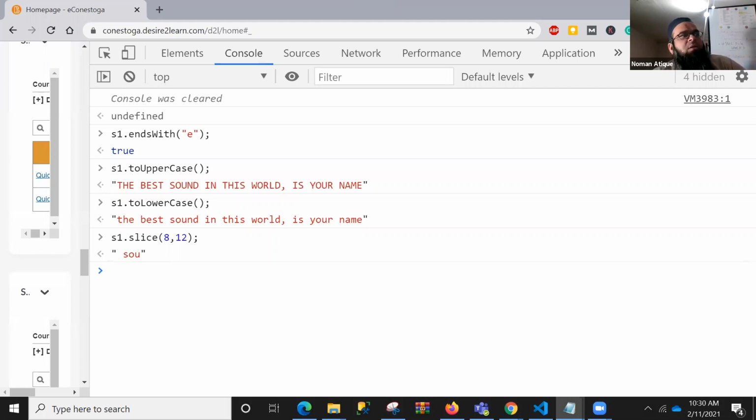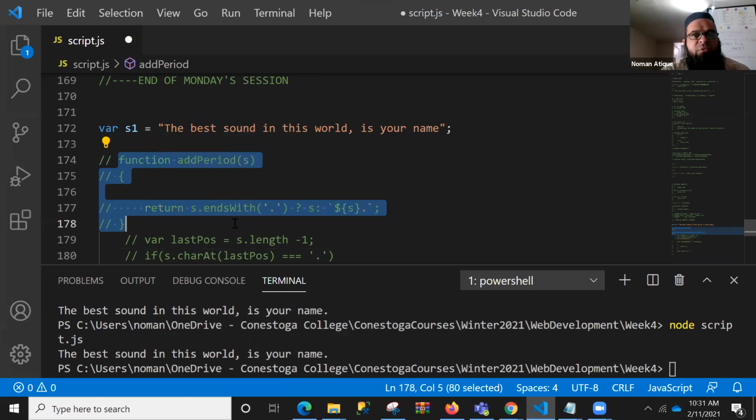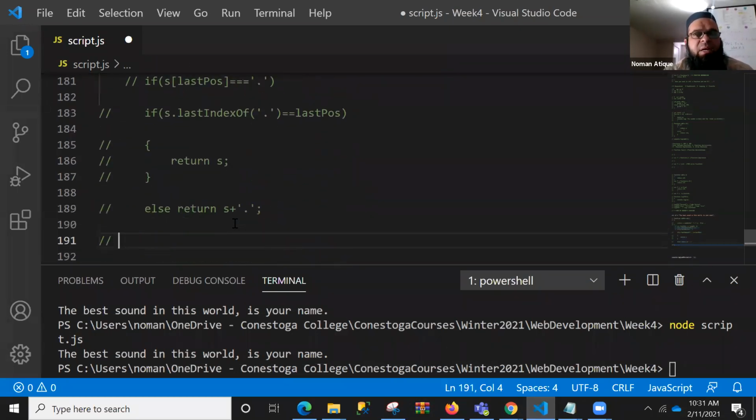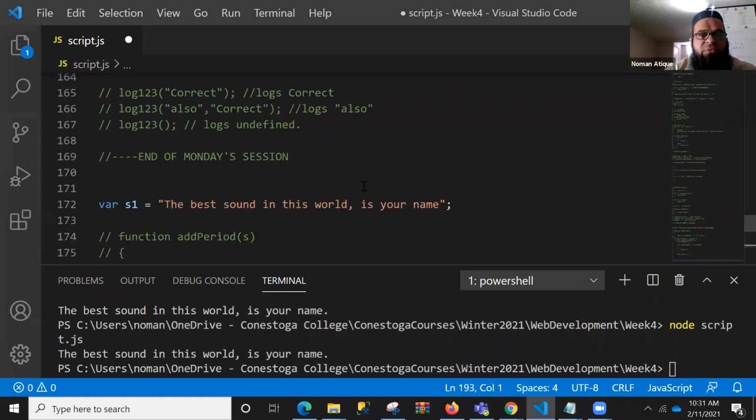Right. So let's use this slice function maybe in one of the programs, and I will keep that one. This function I will just comment out. So we have all those comments over here. You can always check them, and this function will be available to all of you. So you see in our S1, we have one comma, for example, over here. So we can slice our sentence from the comma. We can slice our sentence from some particular value. There are lots of things that you can do with that.